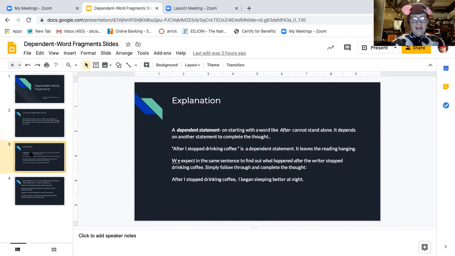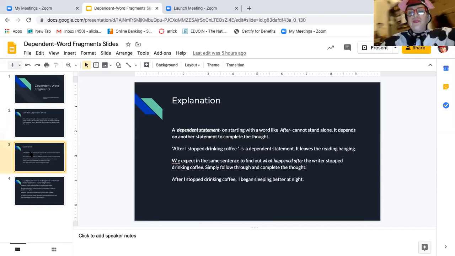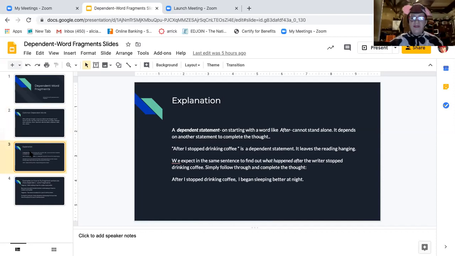A dependent statement starting with a word like after. So when you start a sentence with a word like after, it cannot stand alone. It depends on another statement to complete the thought. Let me give you an example. Right there it says, after I stopped drinking coffee is a dependent statement. It leaves the reader hanging. So that's not a complete sentence. You need more to that.